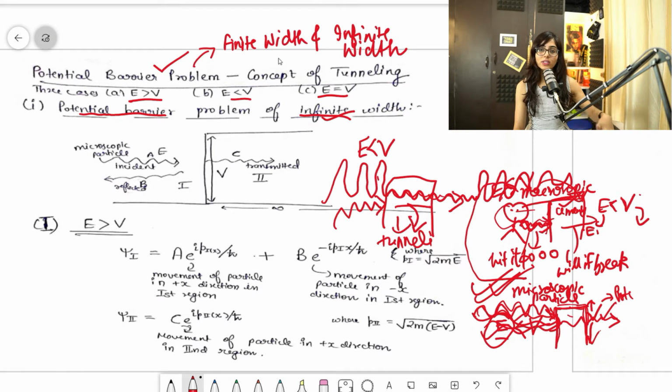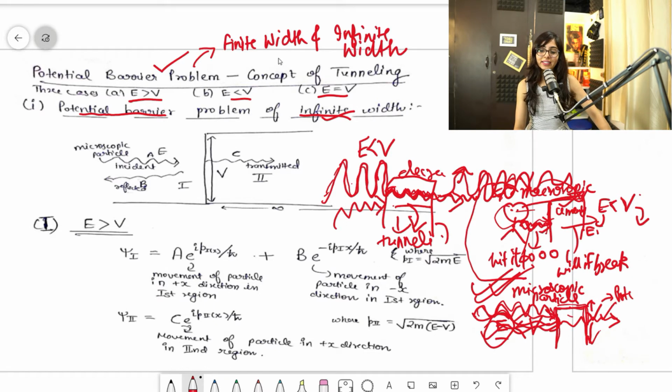Clear? It was asked in the exam that suppose a microscopic particle is there. Will the amplitude increase, or decrease, or decrease and then increase? It was asked like that in the exam: what will happen to this amplitude when it crosses the barrier? You can now easily tell that after striking the surface the amplitude will decrease a bit, but then it will increase. Clear, guys? That is the answer to this question.